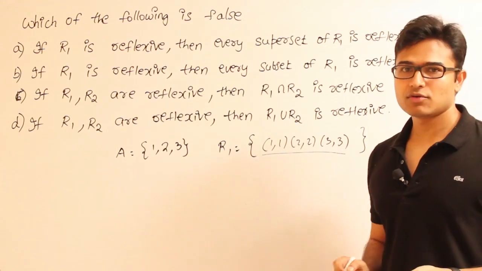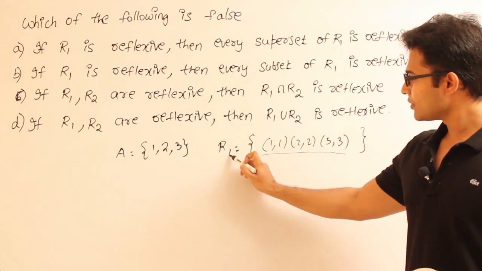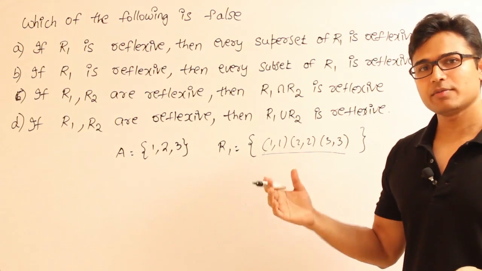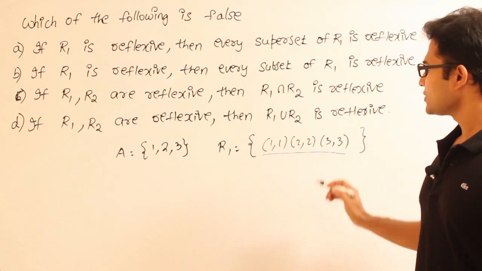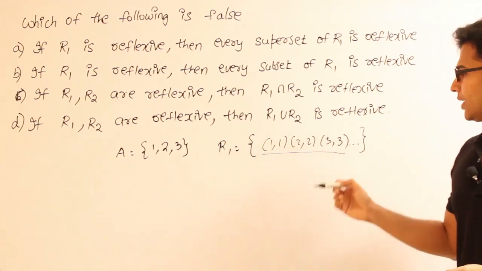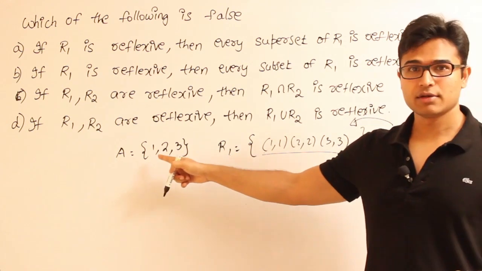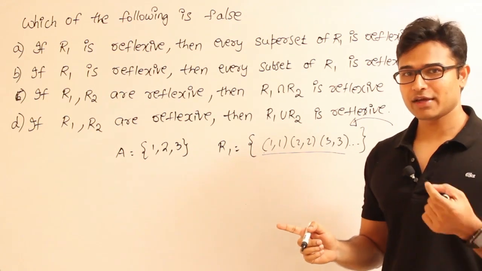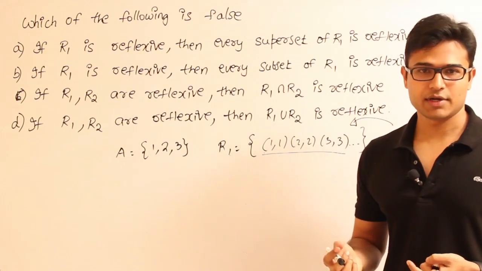In case A equal to 1, 2, 3 and R1 is a relation on A, then R1 will be reflexive only if it contains these three elements, and apart from this it can contain many elements also, right? Now they are saying that to such a relation, we don't know whether others are present or not, if I add more elements from A cross A only, even though they didn't mention it, you have to think that they are adding more elements from the same set where R1 is formed.